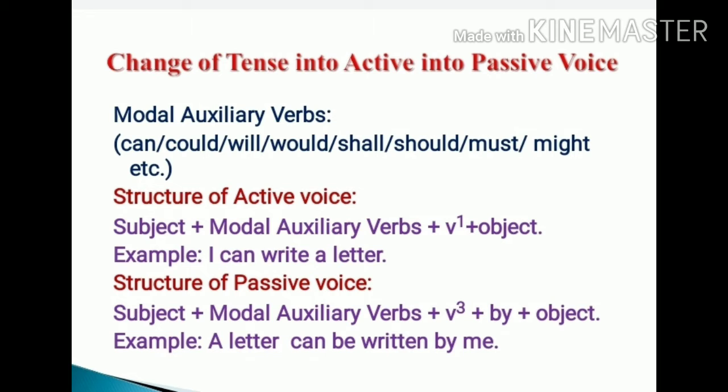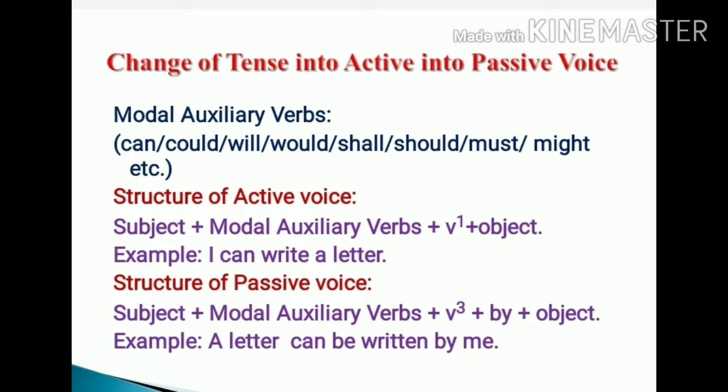are the auxiliaries. When we have sentences with modal auxiliary verbs, the structure of active voice is subject, modal auxiliary verb, first form of verb, and object. For example, I can write a letter.